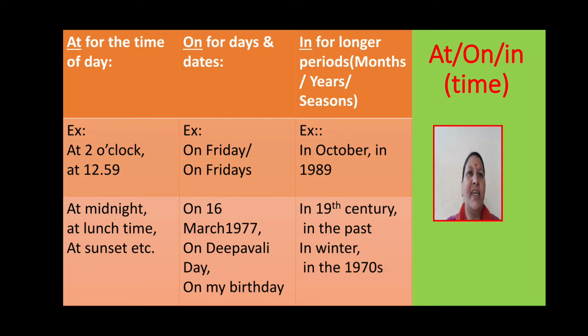On for the days and dates. For example, on Friday, on Fridays, on 16th March 1977, on Deepavali day, on my birthday. In for longer periods, months, years and seasons. These are the examples I am going to give you. These are most important points. Please note down, remember in the examinations.